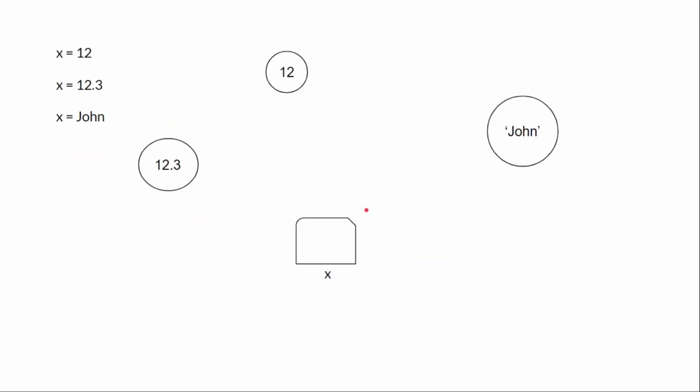So let's suppose we have a variable x and we are assigning different data types in that variable. When we assign 12 in x, this is an integer constant, so an int object is created and its value is assigned to variable x.